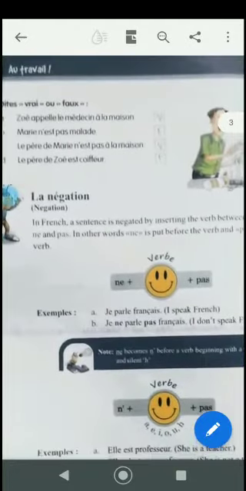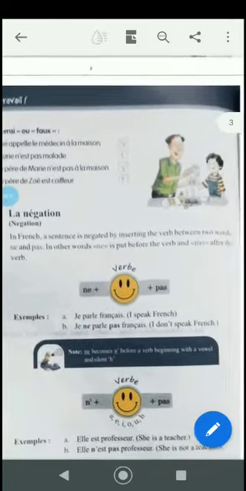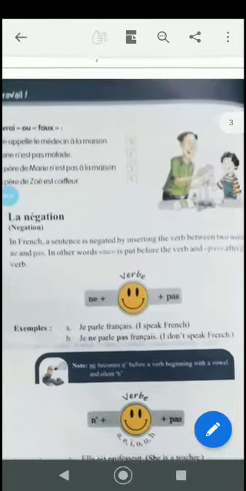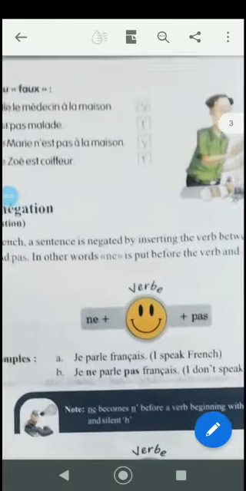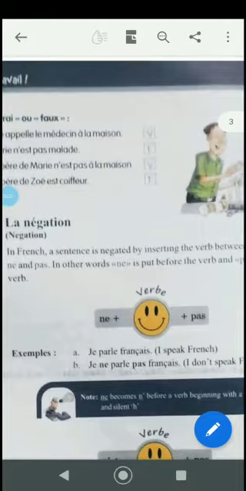La négation. In French, a sentence is negated by inserting the verb between two words, ne and pas. In other words, ne is put before the verb and pas after the verb. In English, if I say I am intelligent, the negation is I am not intelligent. The word showing it is negative is not. In French, we show negation by inserting ne and pas, and the verb will be in between.